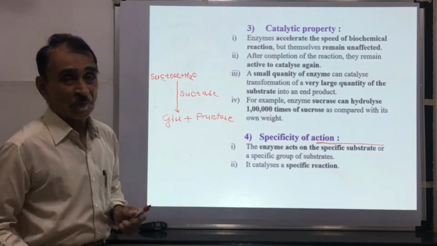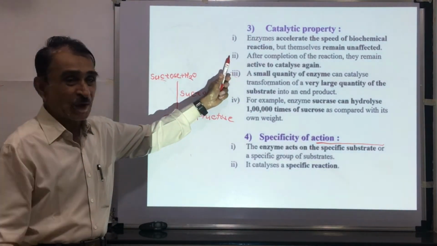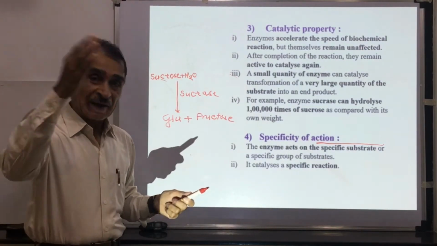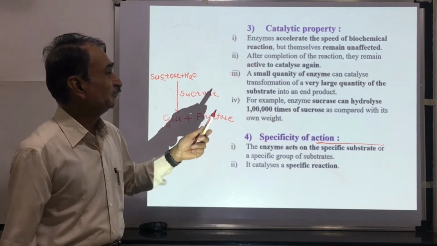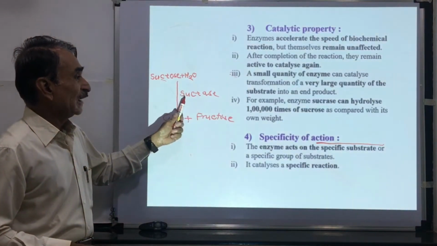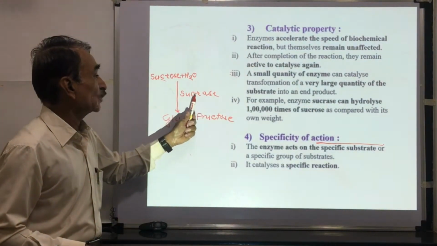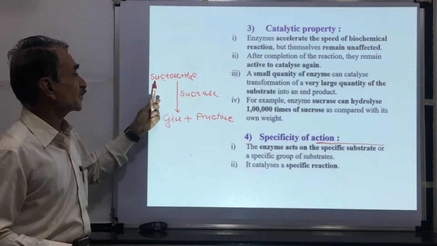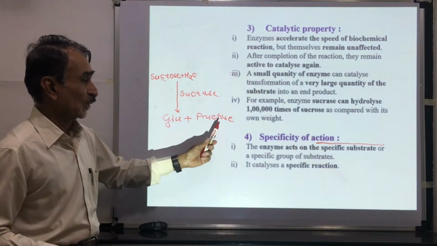This is the catalytic property. Enzymes accelerate the speed of reaction. They remain unaffected at the end of the reaction. Again, they catalyze the reaction. A small quantity of enzyme is required. For example, the sucrase enzyme can catalyze 1 lakh times its amount of sucrose into glucose and fructose.